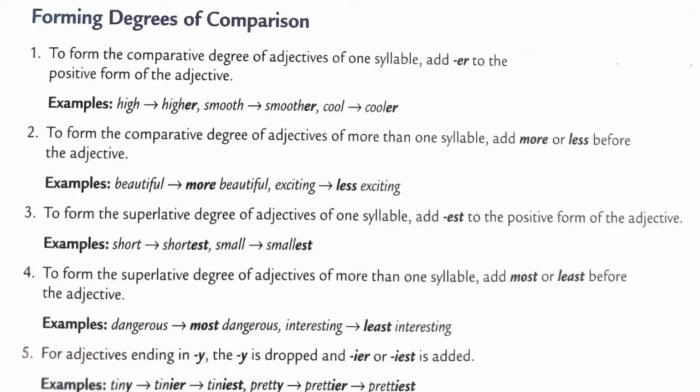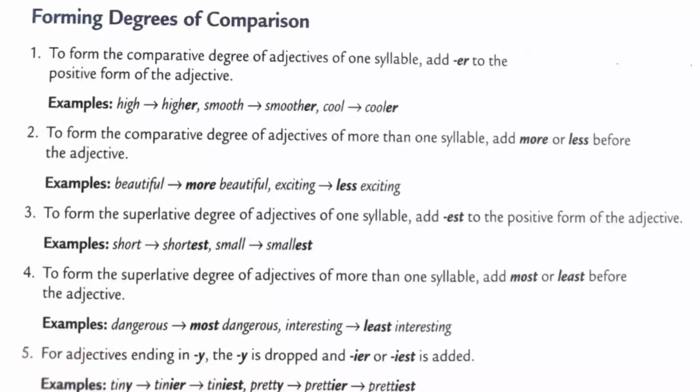To form the superlative degree of adjectives of one syllable, add est to the positive form of the adjective. For example, short, shortest, small, smallest. To form the superlative degree of adjectives of more than one syllable, add most or least before the adjective.